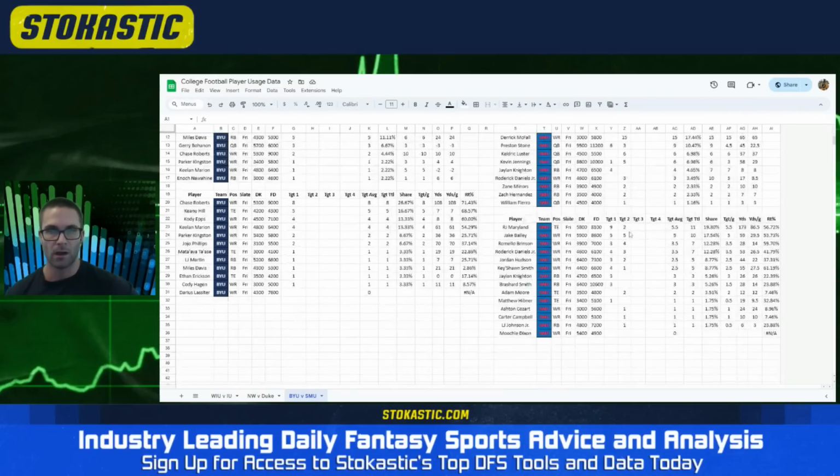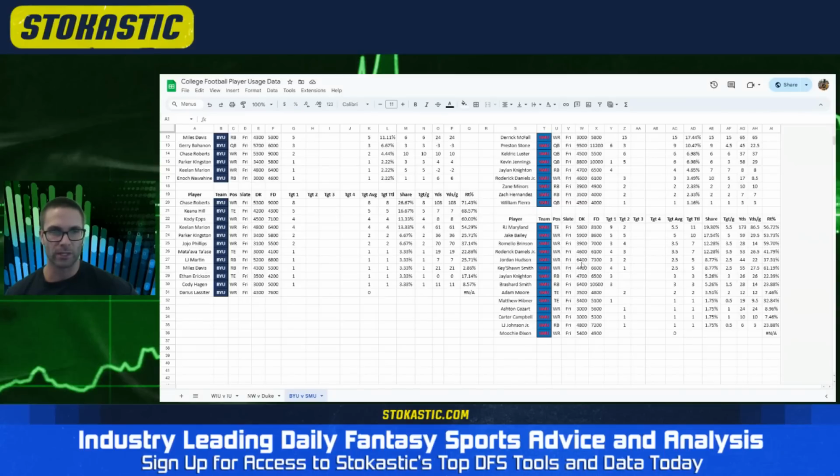Receiving game, RJ Maryland goes from 9 targets to 2. Again, they did not play a real team. That's going to happen. He should be far and away the locked-in target leader. And he hasn't played most of the routes yet this year. He's at 57%. But last year in competitive games, we saw that up at 80. So if this does play to the spread, I would expect a bump in routes and targets from RJ Maryland. He's your safest pass catcher. From there, you have Jake Bailey and Jordan Hudson.